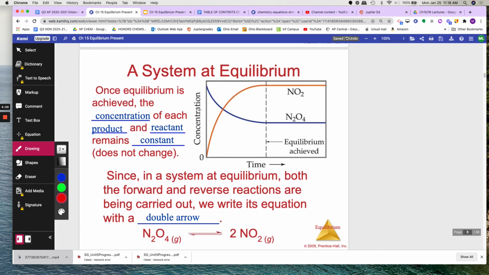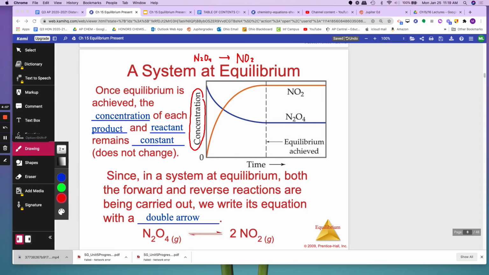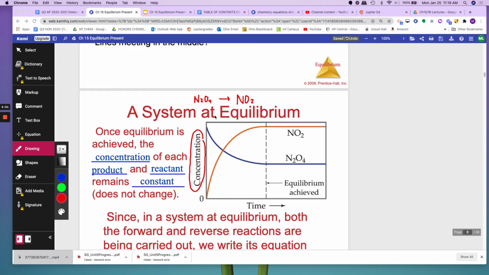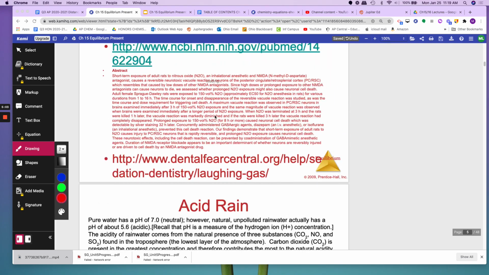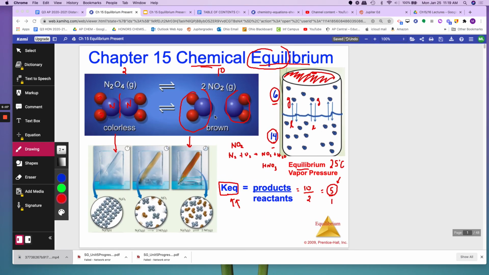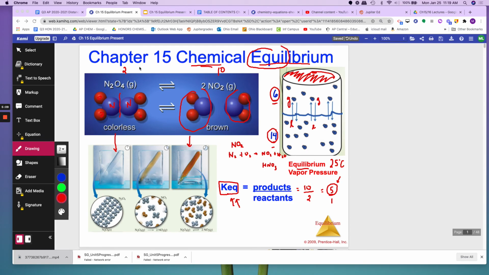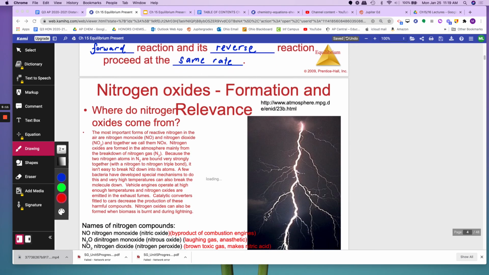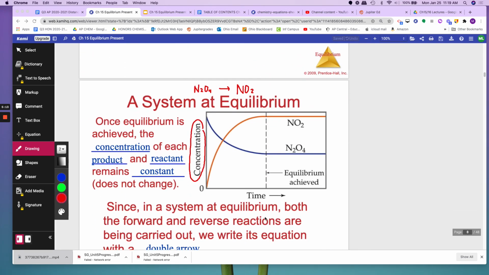Now look at this plot. They're plotting concentration. Pause your video and look at how different the graph is. This graph is showing you now the amounts. So here you can see the amounts at equilibrium. They may not be equal, but they are constant. It's always 10, it's always 2. Of course, at a certain temperature, you can't change that temperature.